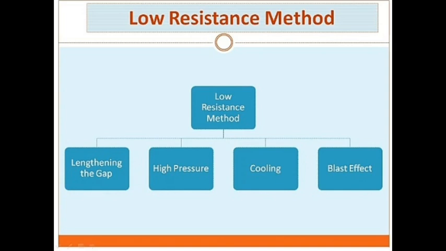If the ionized particles between the contacts are swept away and replaced by unionized particles, the dielectric strength of the medium can be increased considerably. This may be achieved by a gas blast directed along the discharge or by forcing oil into the contacts.